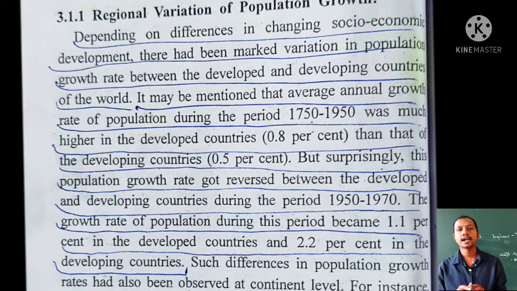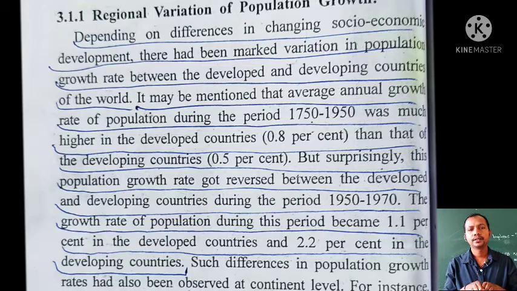Suppose in a place development is not happening at all, slowly the population growth of that place, the increasing rate, will come down.